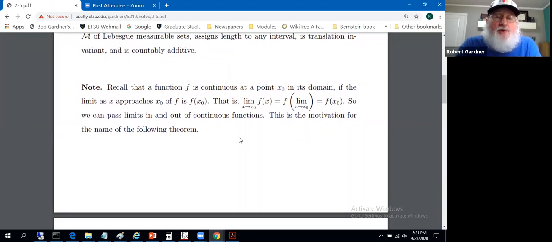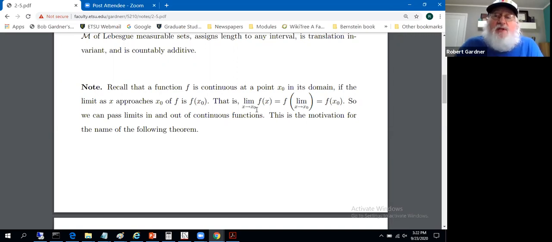We're about to show measure is continuous in a sense. To inspire why this is called continuity, let's recall a function of a real variable defined appropriately is continuous at a point x sub 0 in its domain if the limit as x approaches x sub 0 of f of x is f of x sub 0. You can evaluate limits by substitution when you're dealing with continuous functions.